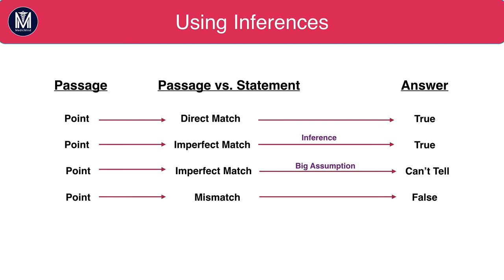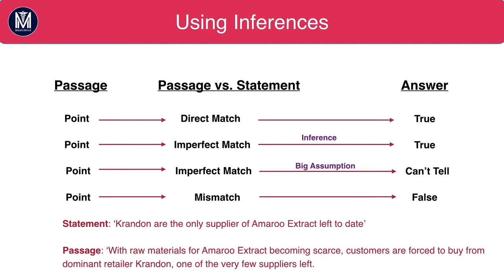Finally, the passage could have a mismatch towards the statement, and therefore the answer will be false. So going back to this example with Crandon, Crandon are the only supplier of amaroot extract left to date. The passage says, with raw materials for amaroot extract becoming scarce, customers are forced to buy them from dominant retailer Crandon, one of the very few suppliers left. So there's a mismatch here because the passage says that Crandon is one of the very few suppliers, but the statement says that Crandon is the only supplier.